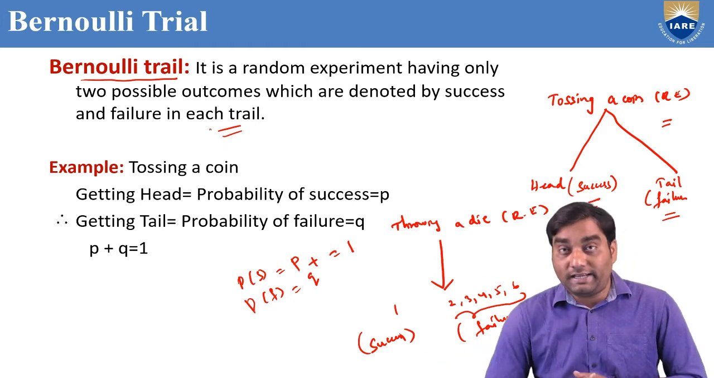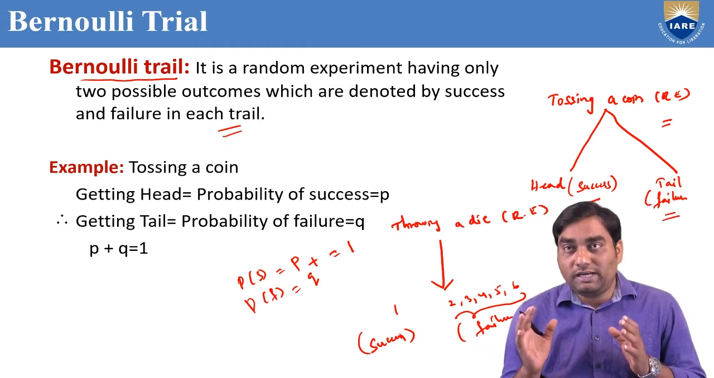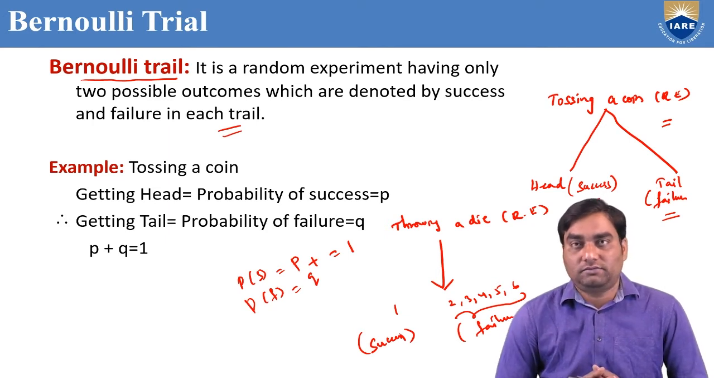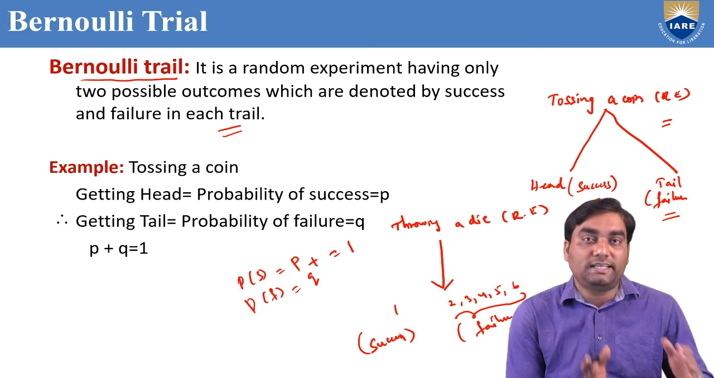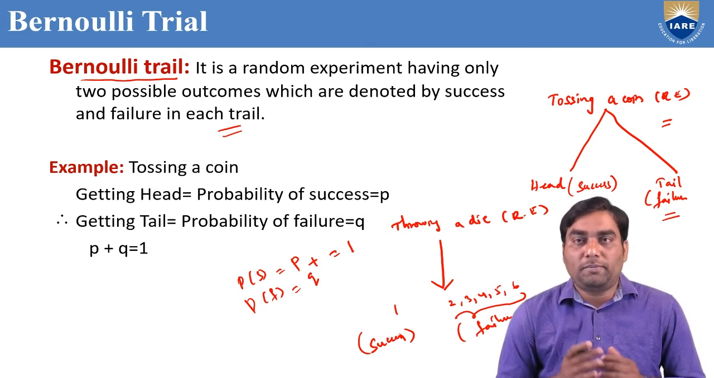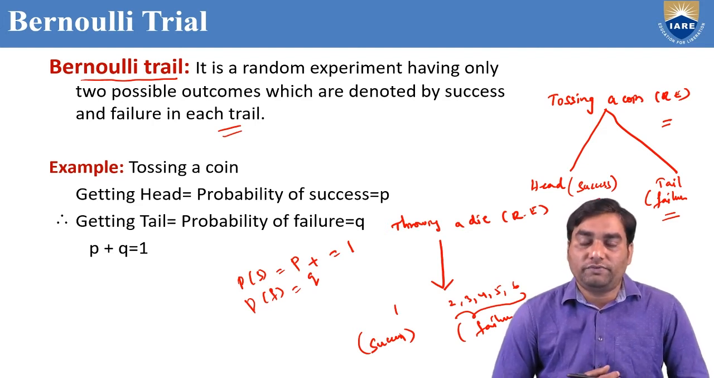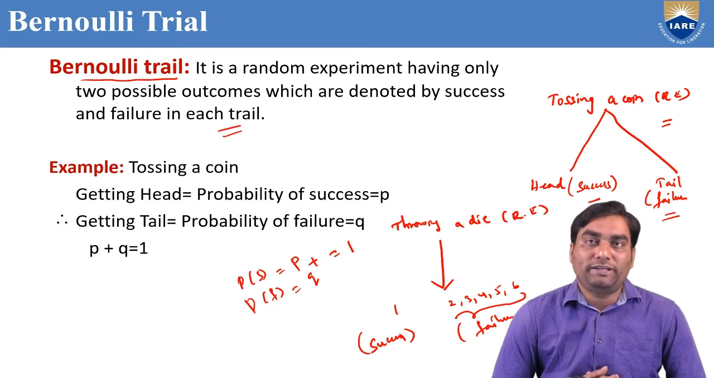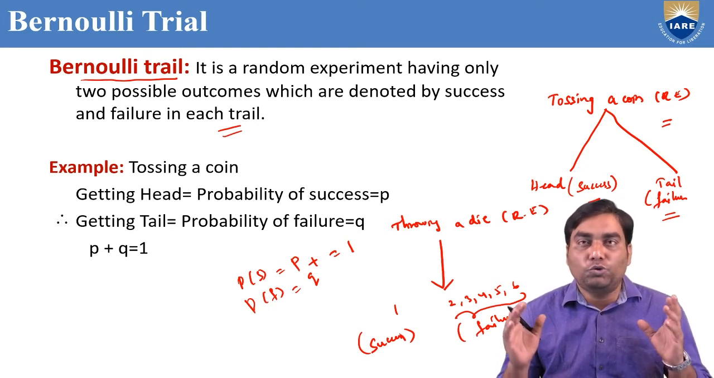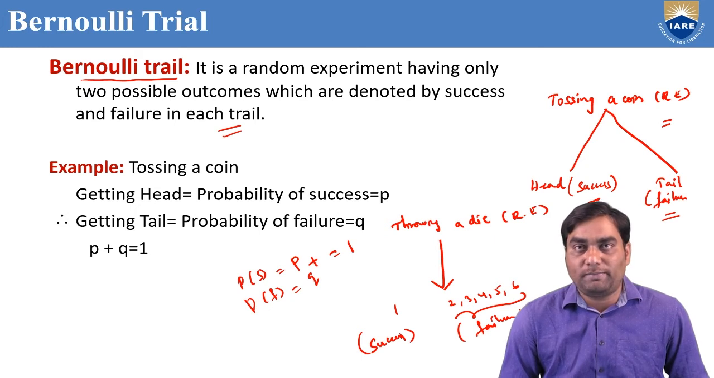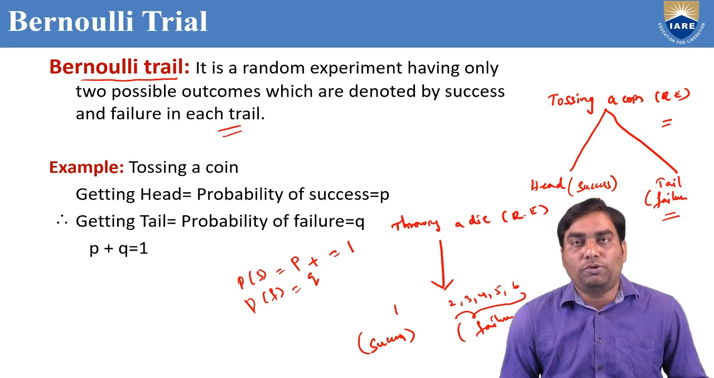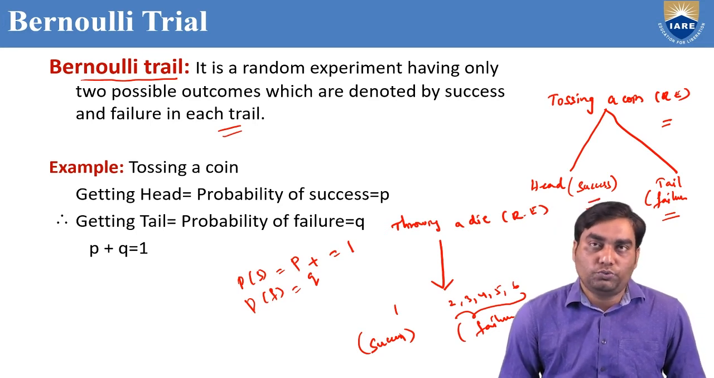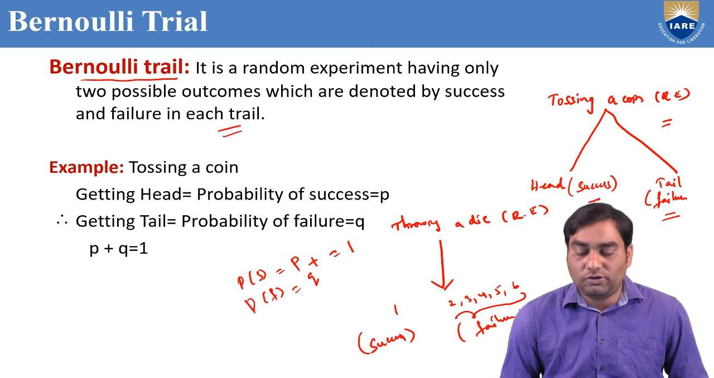Tossing a coin 100 times, or throwing a die 10 times, but Bernoulli trial consists of only one trial. So the probability of success in a single trial is P and the probability of failure is Q. It is a random experiment having only two possible outcomes, denoted by success and failure, and in each trial the probability of success is P and of failure is Q. So P plus Q equals 1.